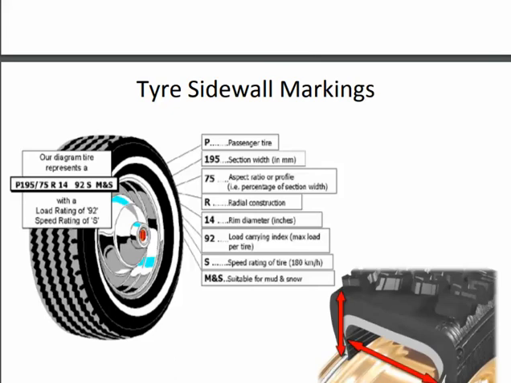Then next we have the tire side marking. If we have a tire, on the sidewall we have some notations, such as P195/75 R14 92 S M and S. Basically P stands for the passenger type, whether the tire is for passenger or goods carrying. Then the 195 shows the width of the tire in mm.